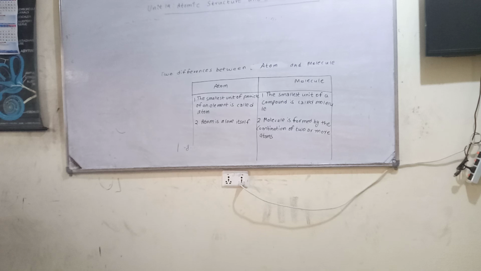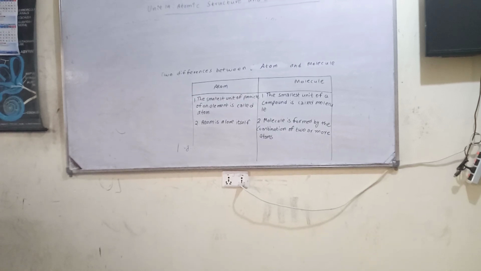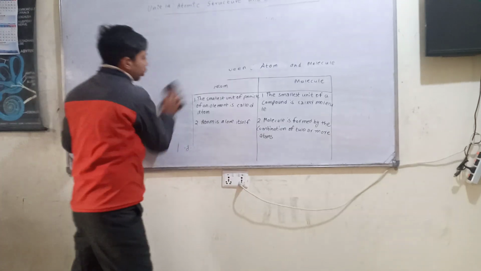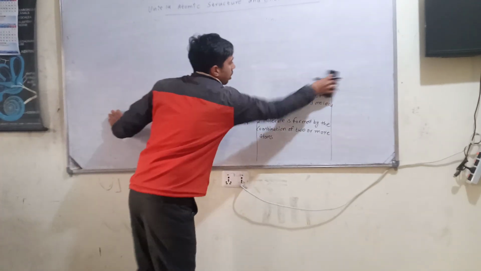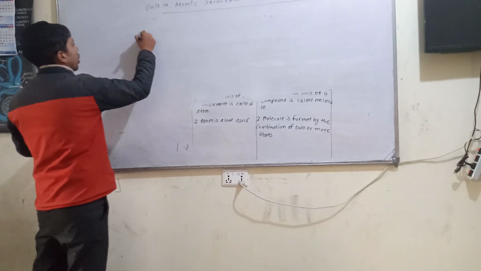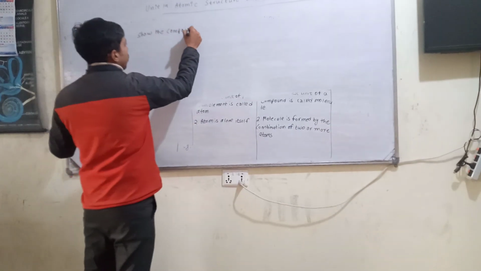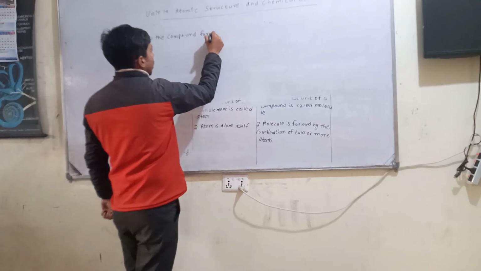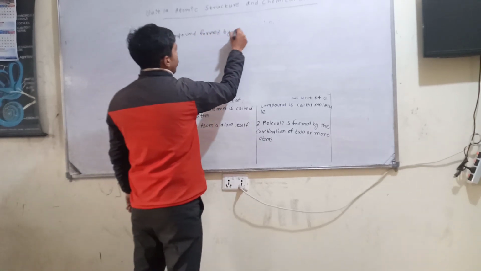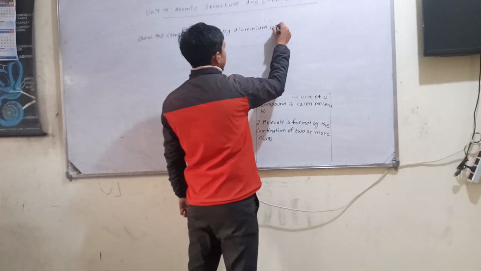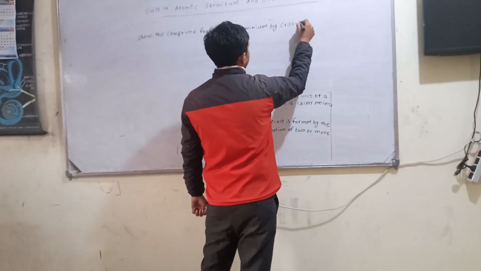Now we are heading towards another question. So the compound formed by the combination of aluminium and oxygen. We need to show the compound formed by aluminium and oxygen by crisscross method.